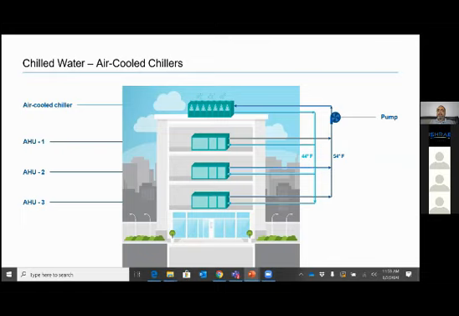Now we look at chilled water system, which is air-cooled chiller. So what is happening in air-cooled chiller? You have an air-cooled chiller typically on terrace. Doesn't mean that it will always be on terrace. It can be on ground floor also. It should be exposed. Idea is it should be exposed. Then only it can exchange heat, right? And it will have evaporator. That evaporator is same as water-cooled chiller evaporator, and it is giving chilled water to various AHUs. These are AHUs.